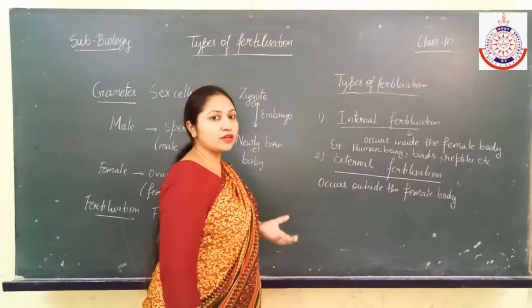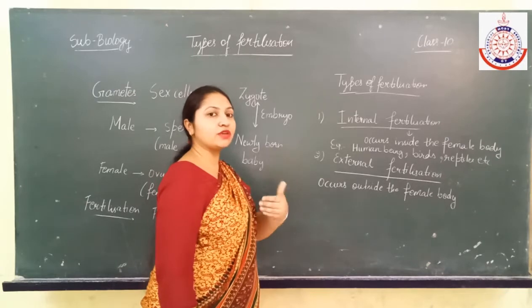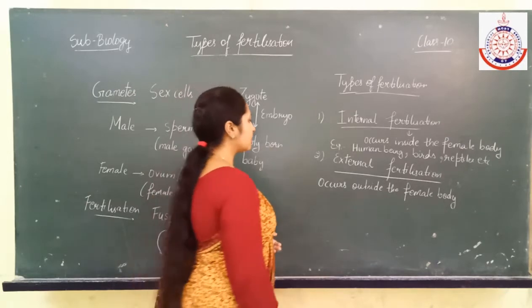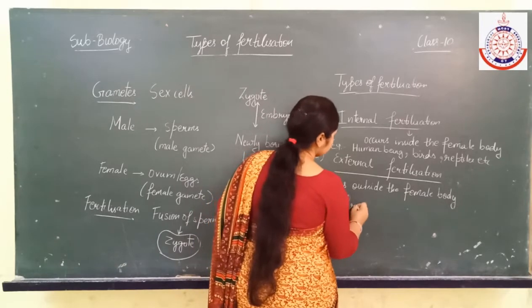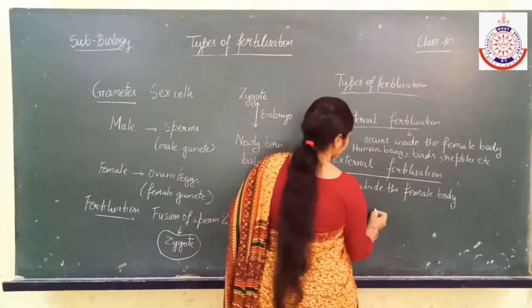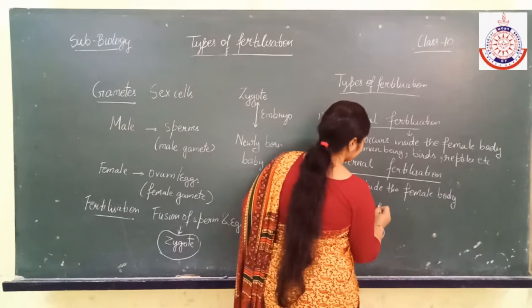So the zygote formation and even the next stages of development also occur outside. Examples are frog or fish.